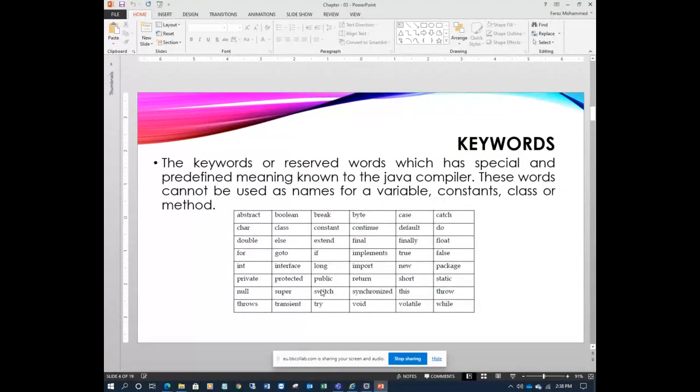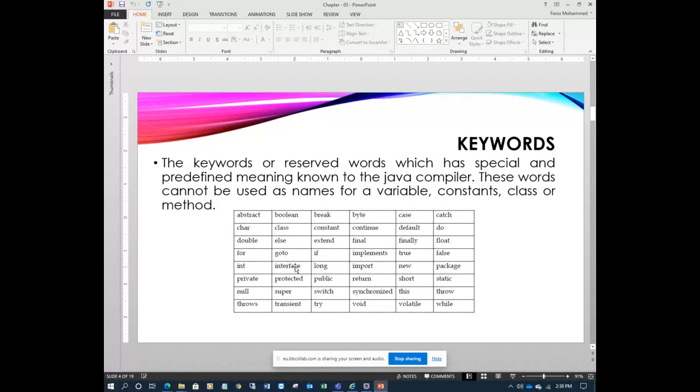And this is a very, very important point: these keywords cannot be used as names of variables, constants, classes, or methods. They have a special purpose. They are designed for a special purpose. That's why they have a special predefined meaning.